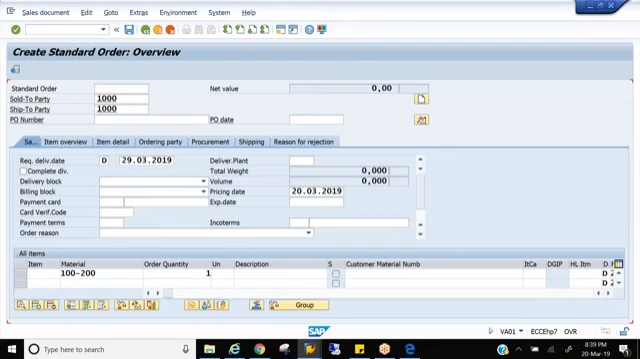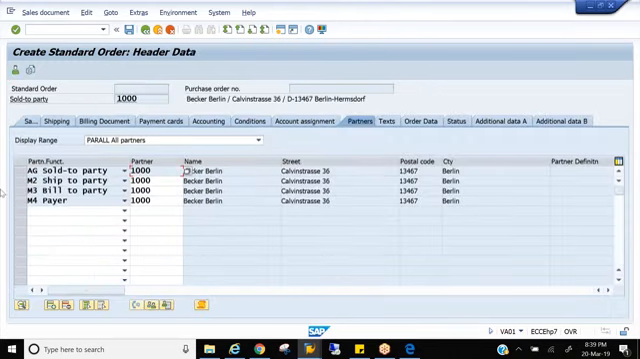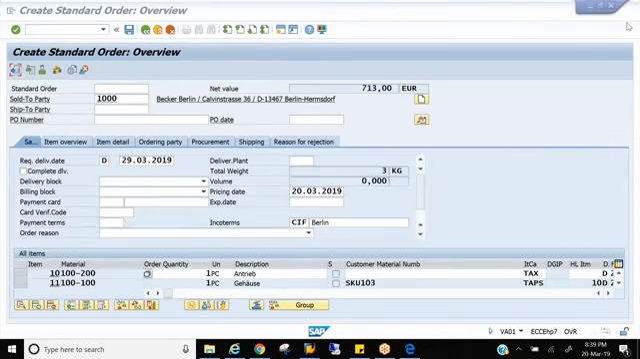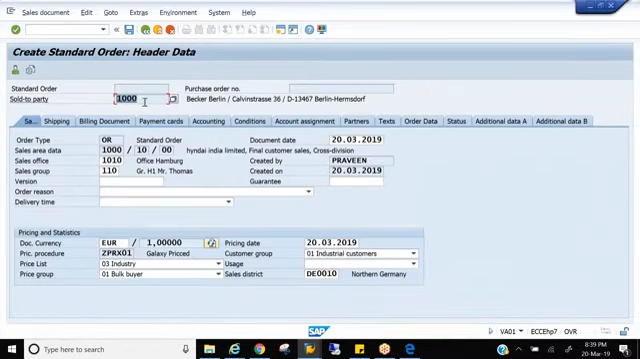Okay. So what is the structure of a document? We have header, item, and schedule line, right? If you want to see the header data, this is the icon. You click this icon, and whatever you are seeing is header data. You see 1000. There is no material here, because header data is applicable to all the line items irrespective of number of line items. So only customer you are seeing here, and this data is applicable in the header.